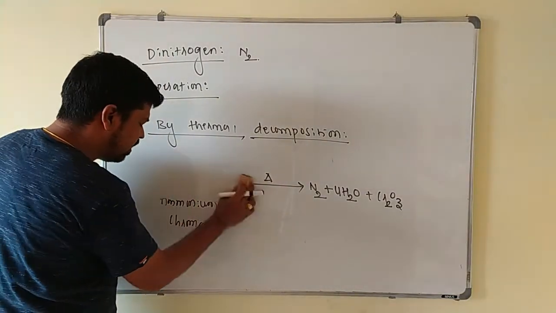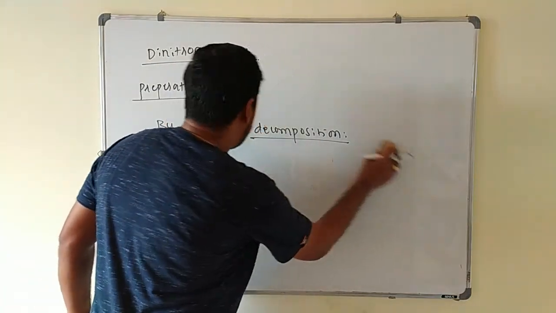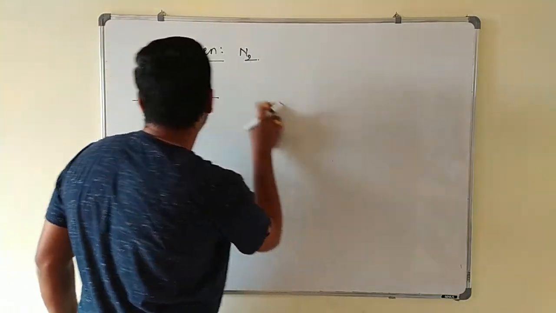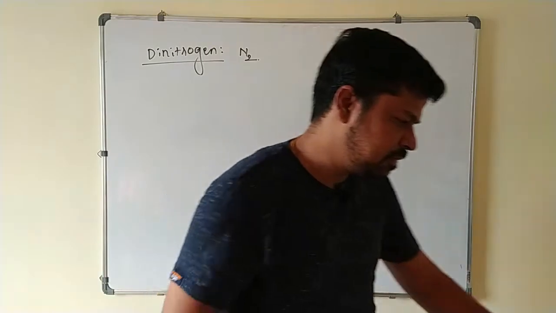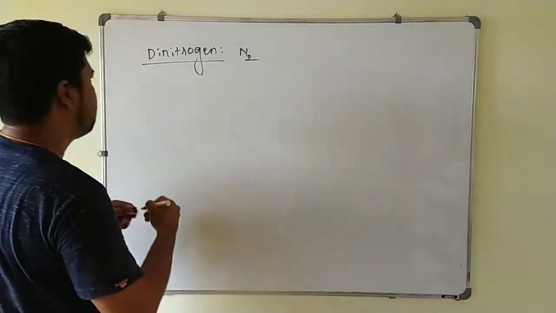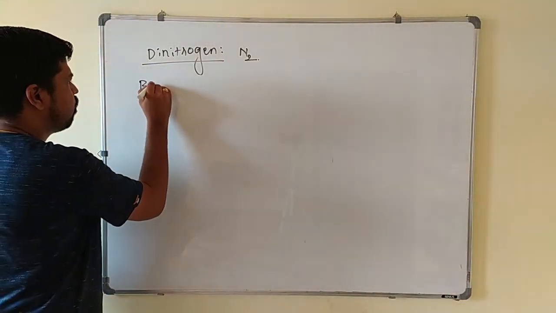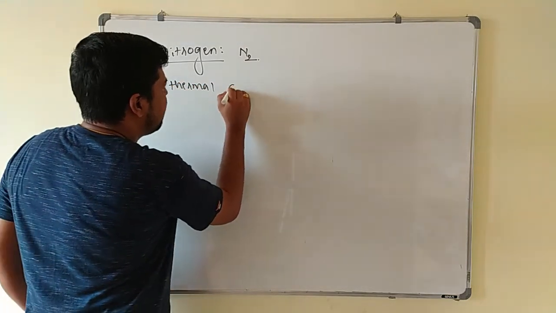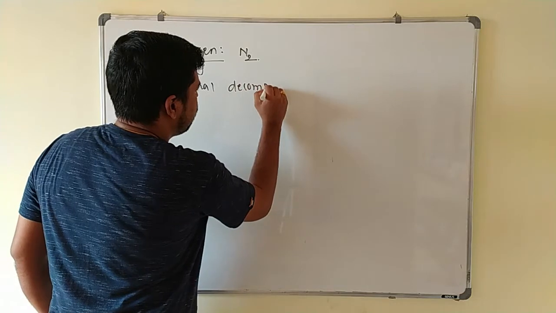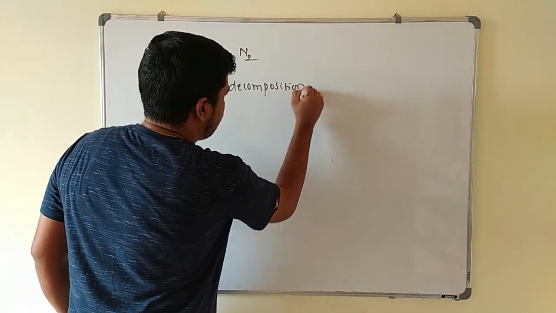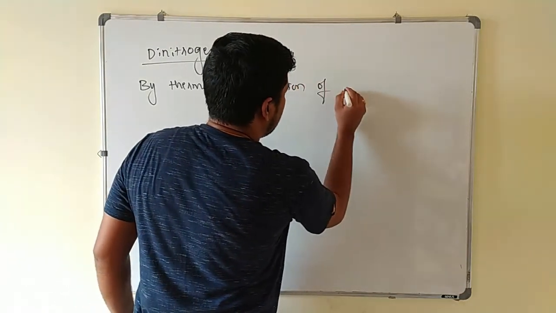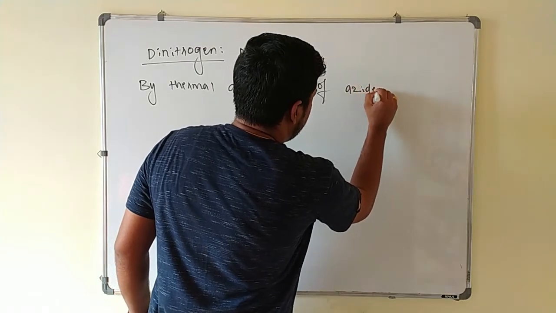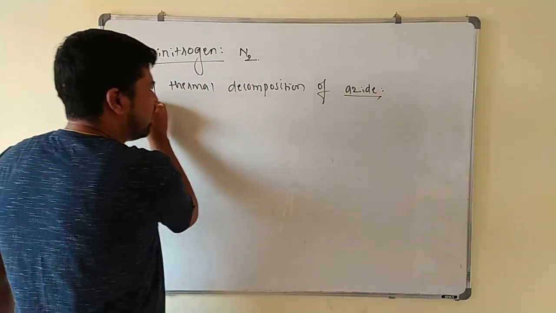The next one is by the thermal decomposition of azide. Very, very important method. First we will see what azide is.